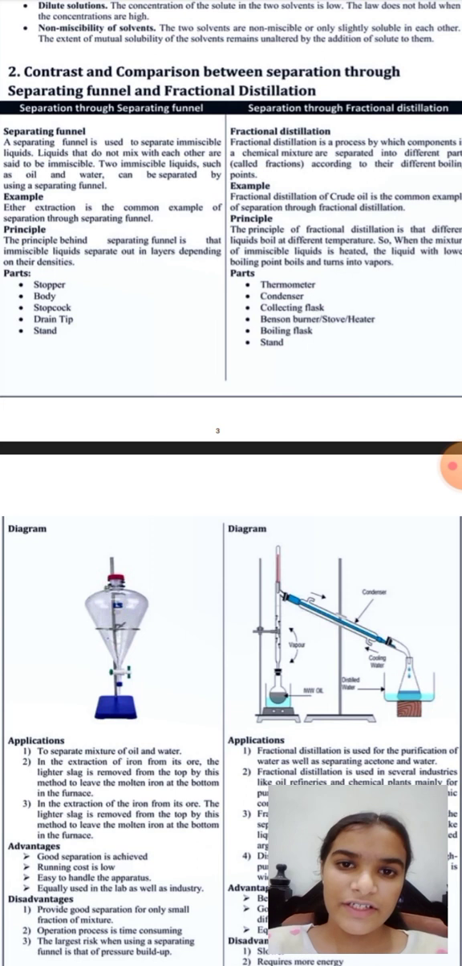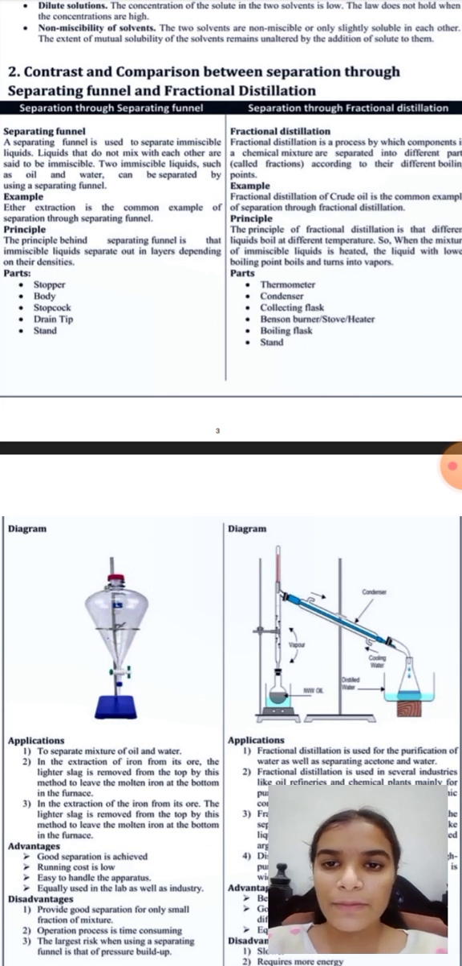Now the fractional distillation. Fractional distillation is a process by which a chemical mixture is separated into different parts or fractions according to their different boiling points. Example: fractional distillation of crude oil is a common example of separation through fractional distillation.